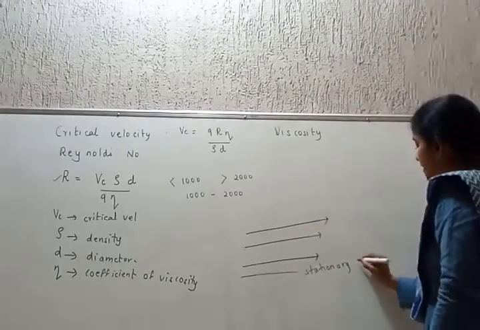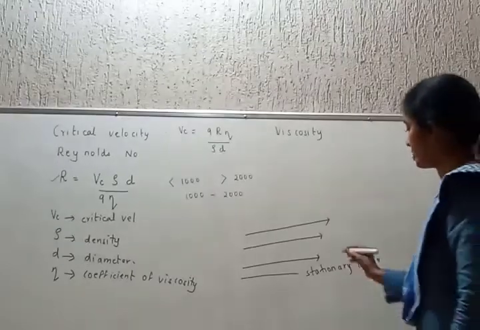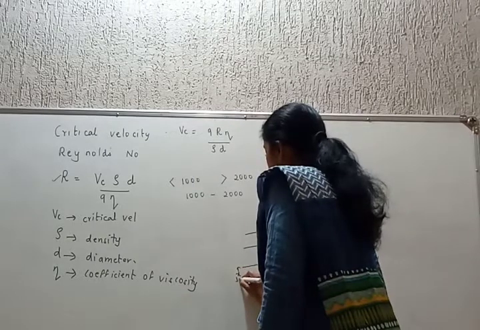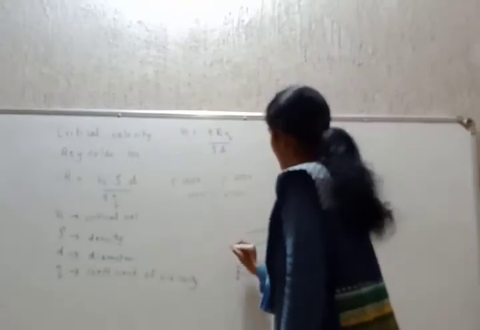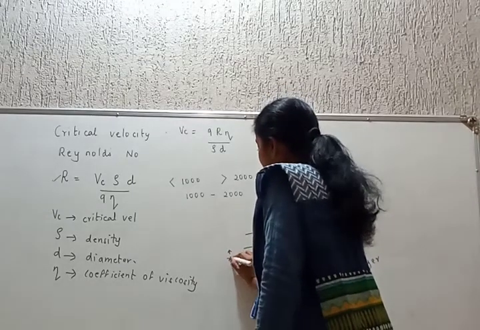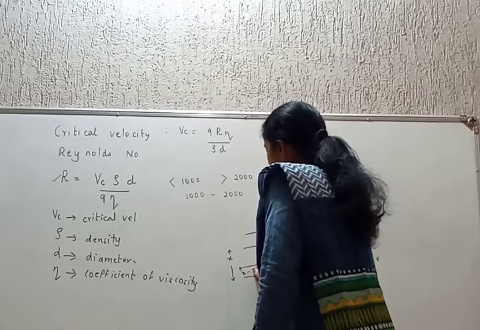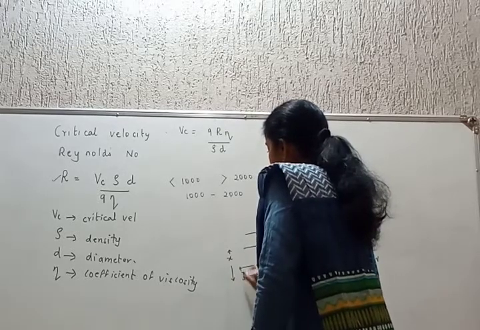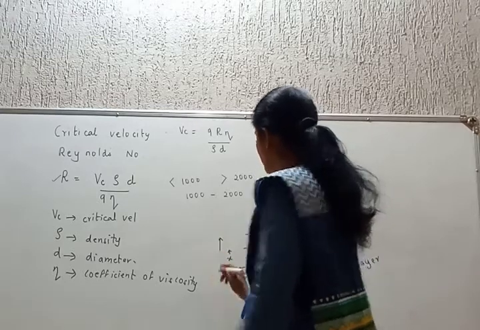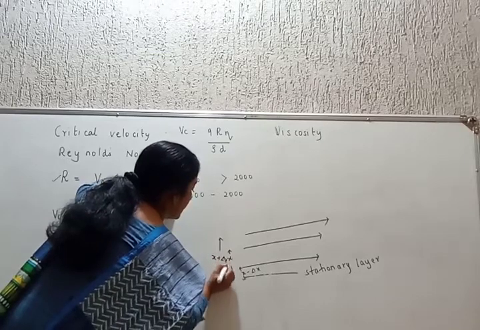The river is flowing. This is a layer of river water at a distance x. This is at a distance x minus delta x, and this is at a distance x plus delta x.